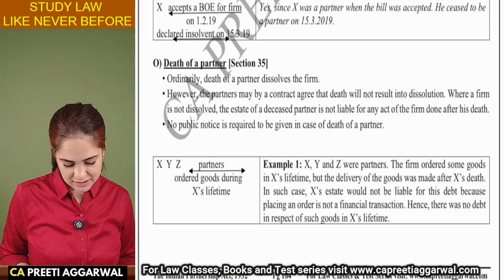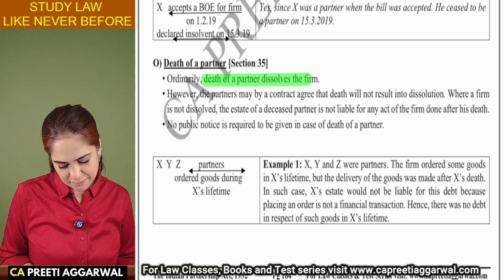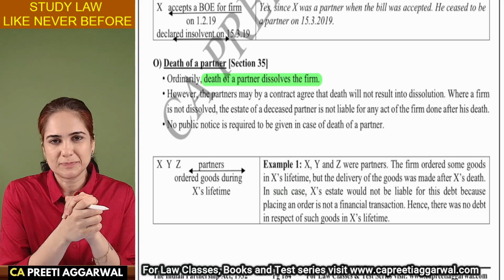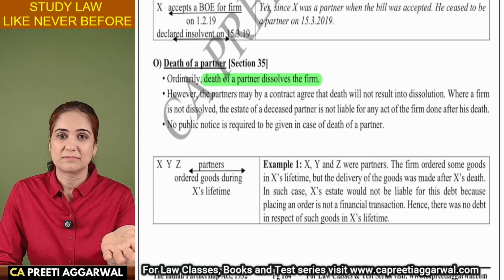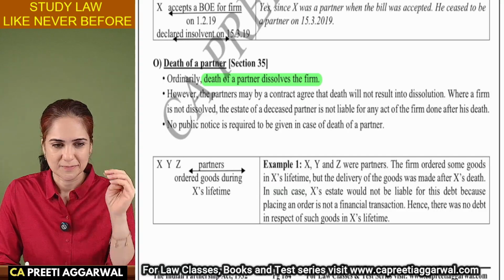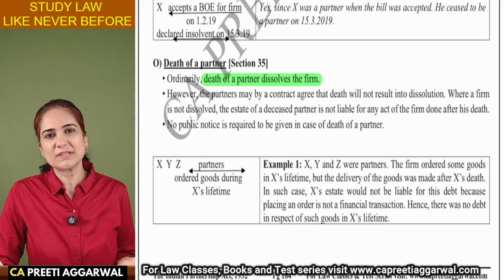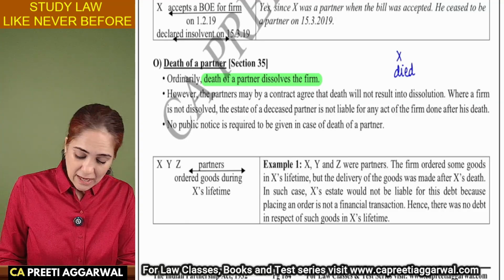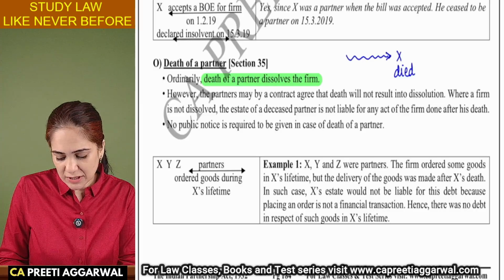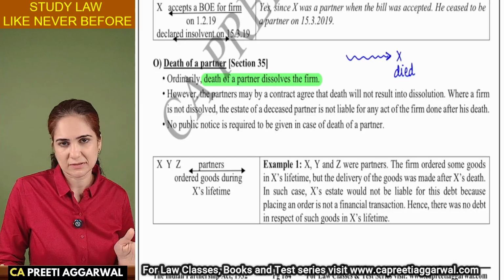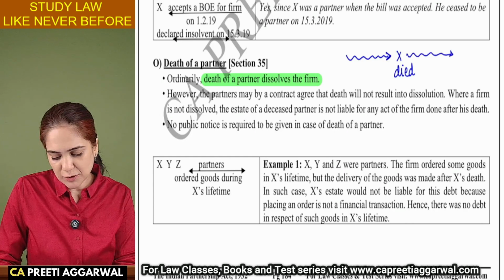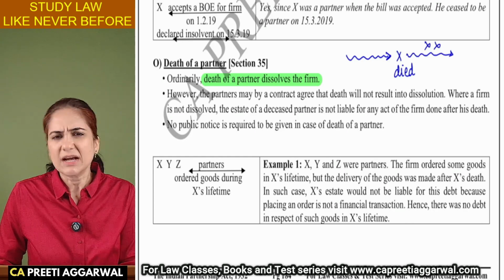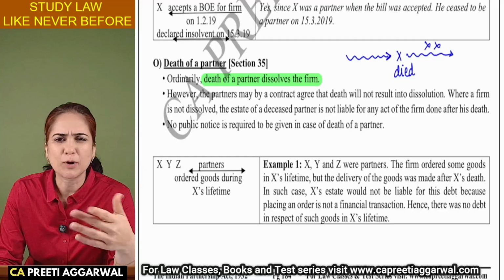Death, yes. By default, death results in dissolution of the firm unless you agree that the firm is not dissolved. Here also we follow the same logic. Let's say X died. His estate will be liable for all the transactions of the firm done before the death. But his estate will not be liable for the acts done after his death. His estate means his share in the property of the firm.